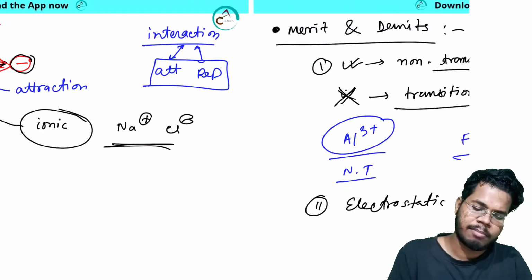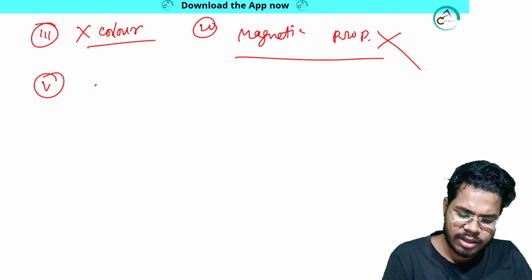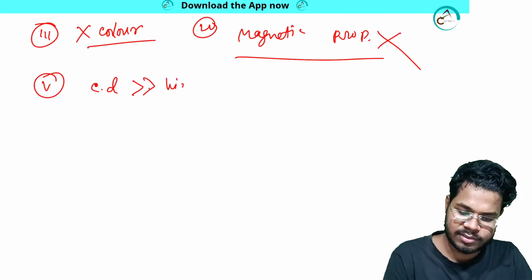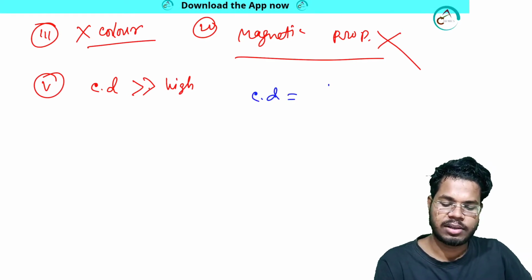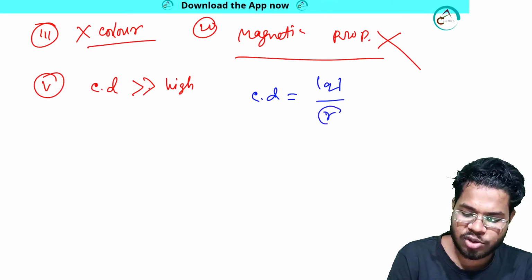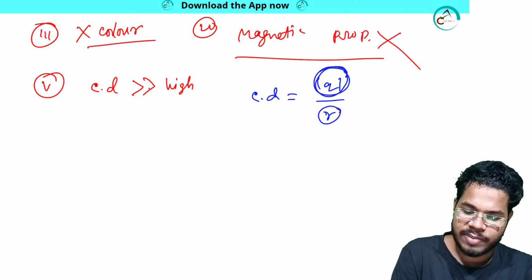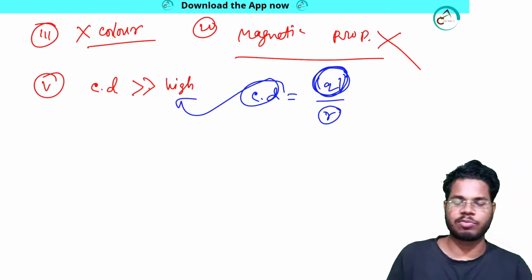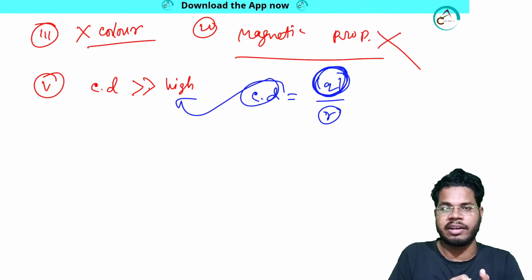But what if the positive charge density, CD, becomes too high? What does that mean? CD equals charge divided by size, the radius. That means if the radius is very low, this term will be predominant, which means the charge density is very high. Clear mathematically? So if a system has more charge, according to electrostatic interaction, the more interaction will occur with the ligand.